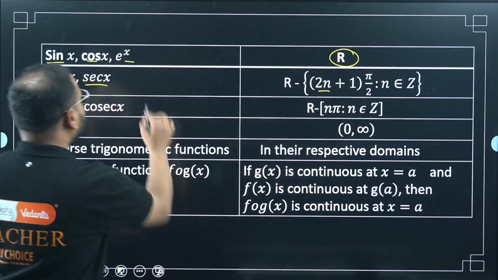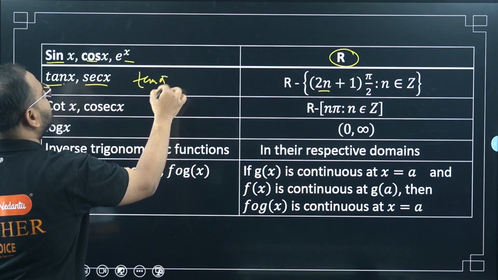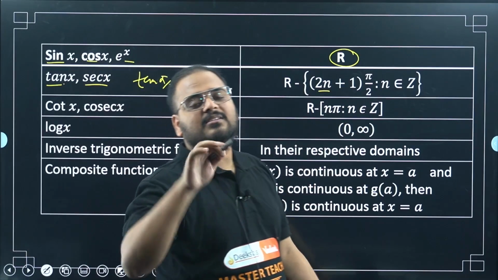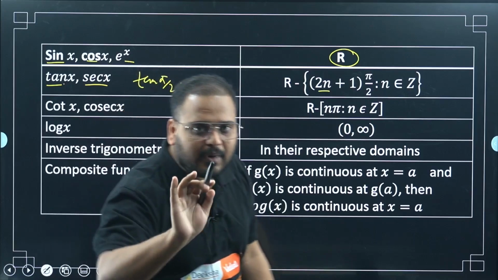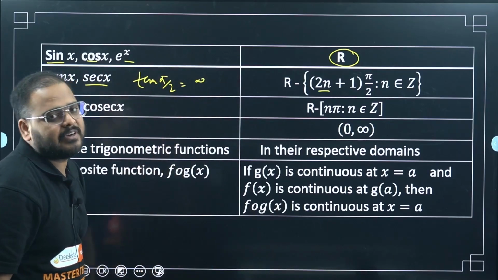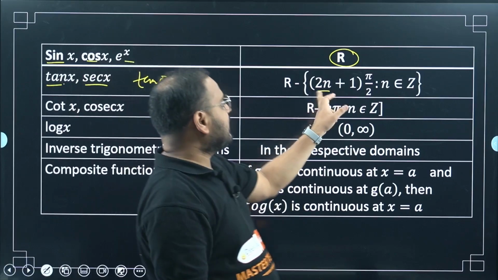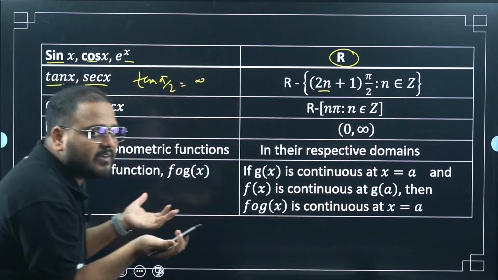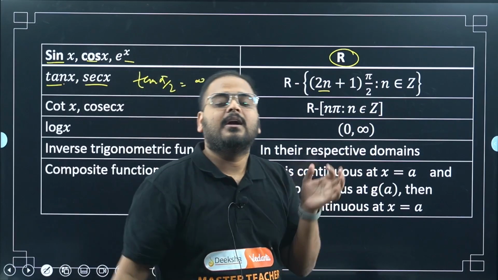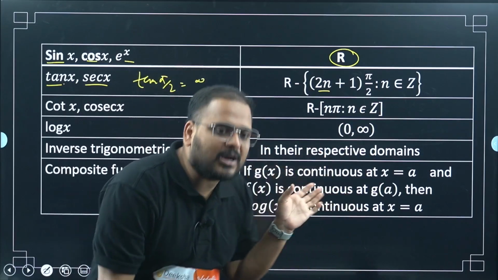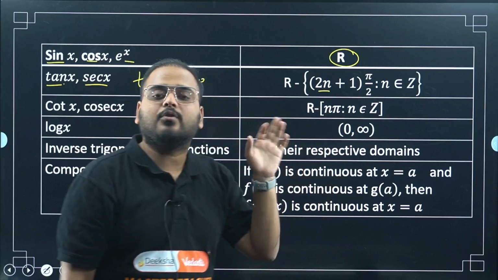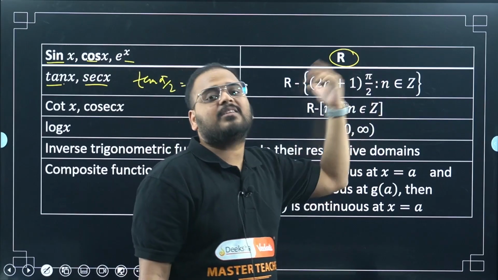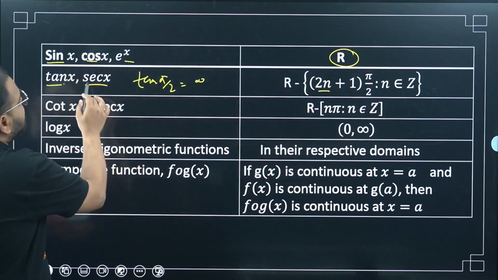Why, sir? Remember this. Tan pi by 2 is what? Infinity, no? Similarly, tan 3 pi by 2, tan 5 pi by 2, tan 7 pi by 2, all the odd multiples of pi by 2, what will happen? Tan will approach infinity. So that odd multiple of pi by 2 is not part of the domain, or the interval where it is continuous. Please understand, at odd multiple of pi by 2, the function is not defined. So that odd multiple is not part of the interval where the function is continuous.